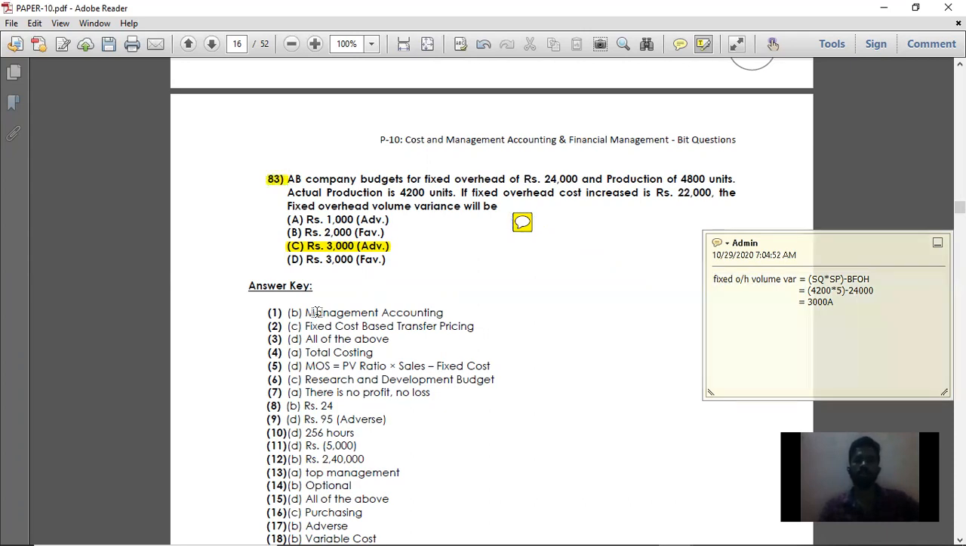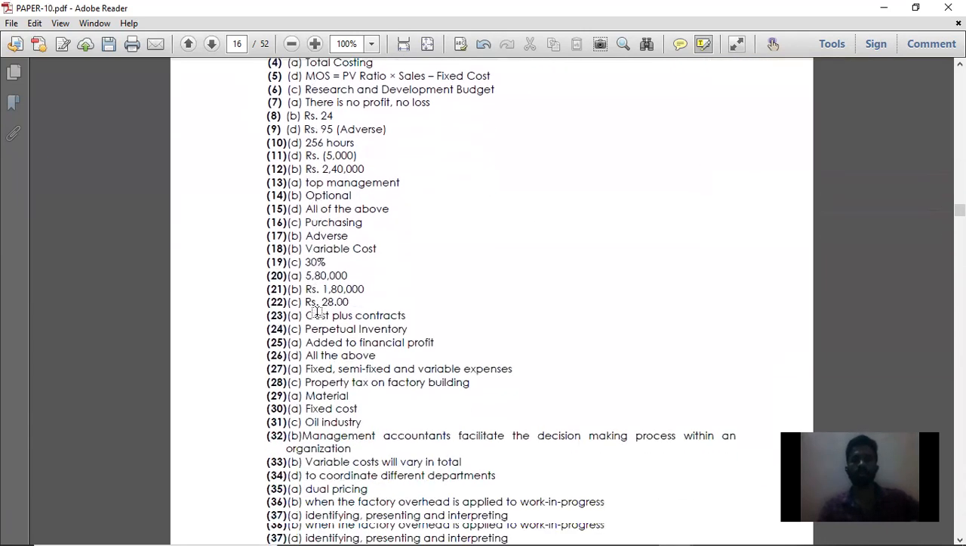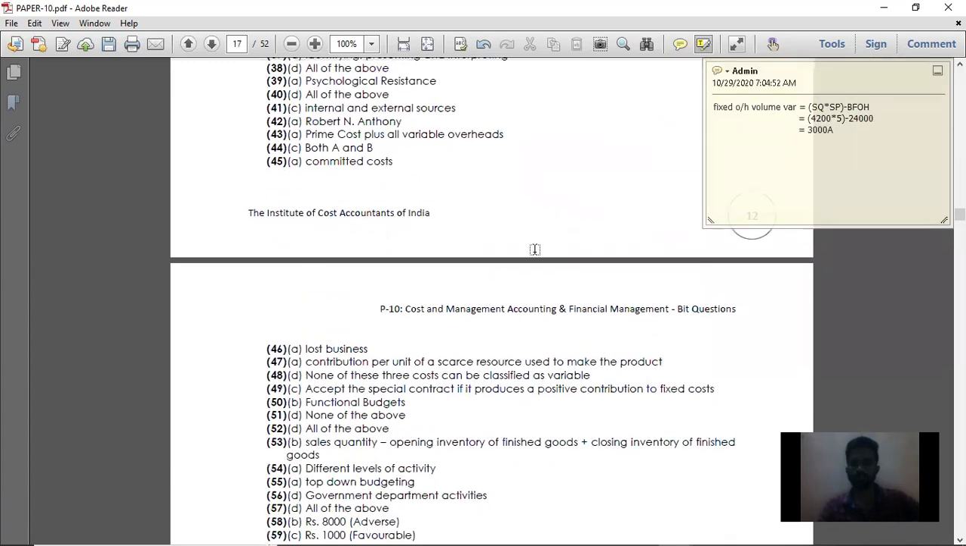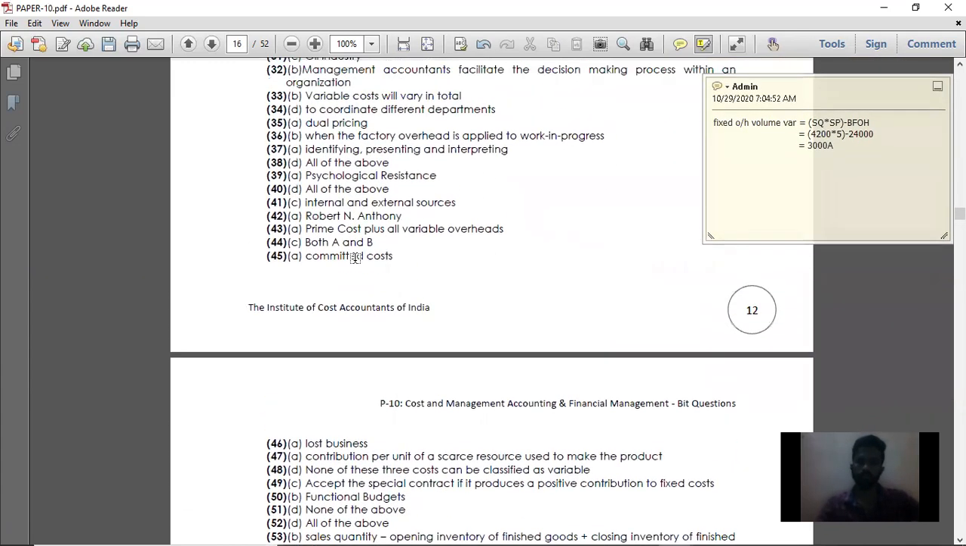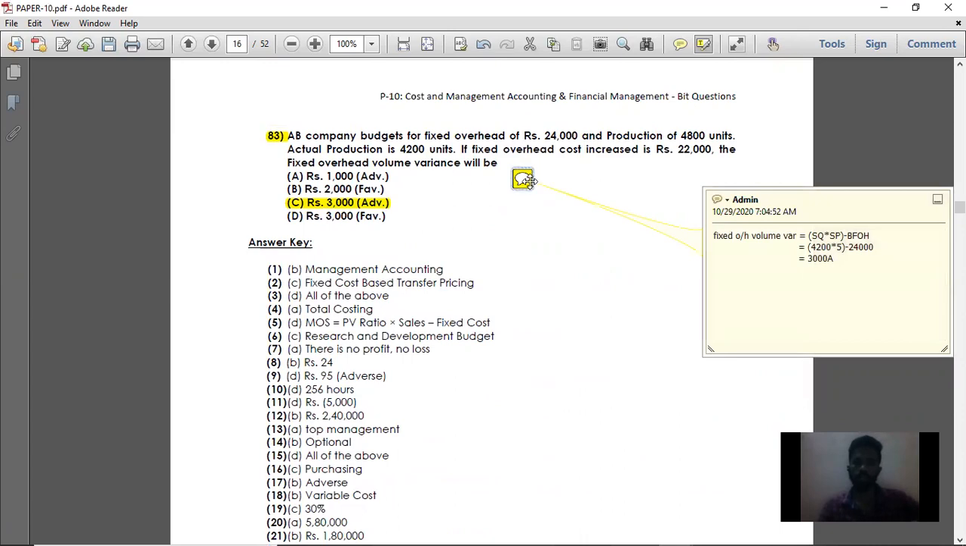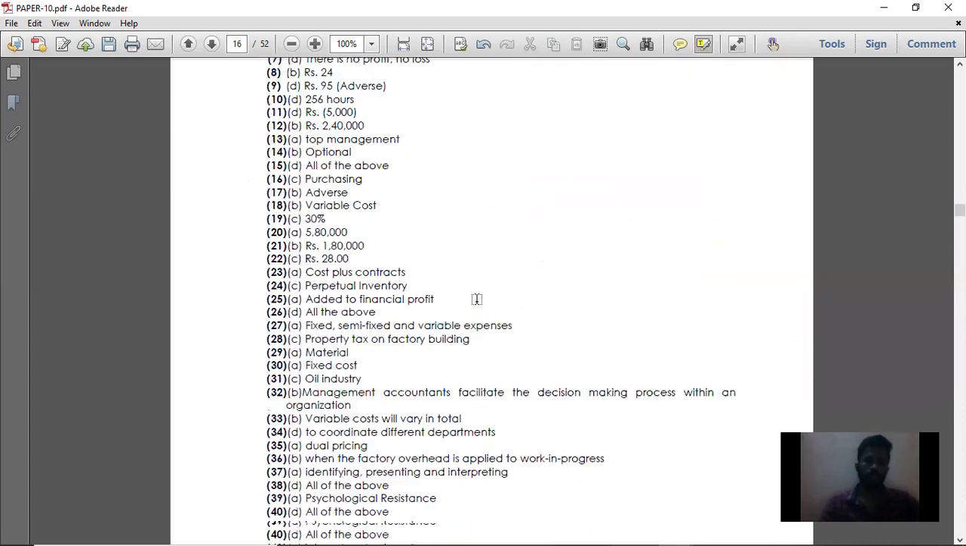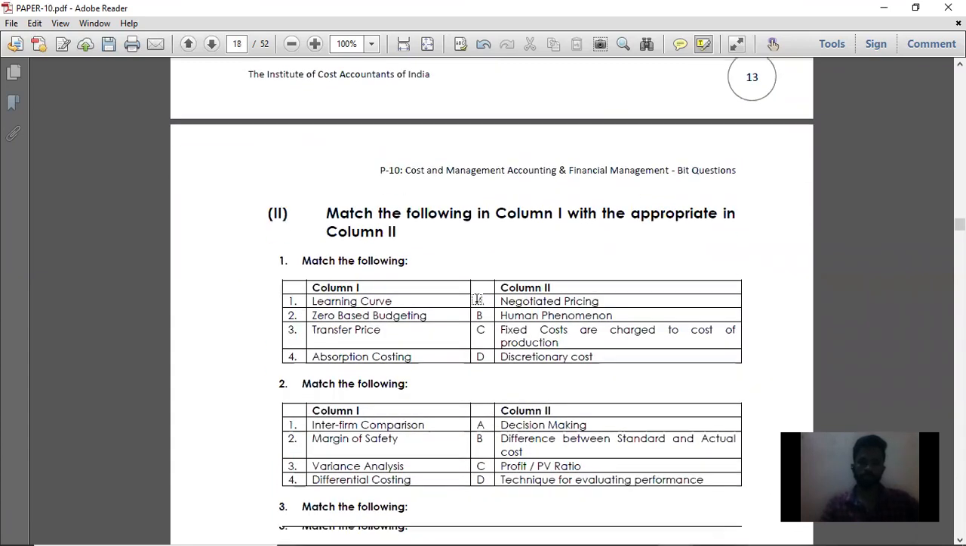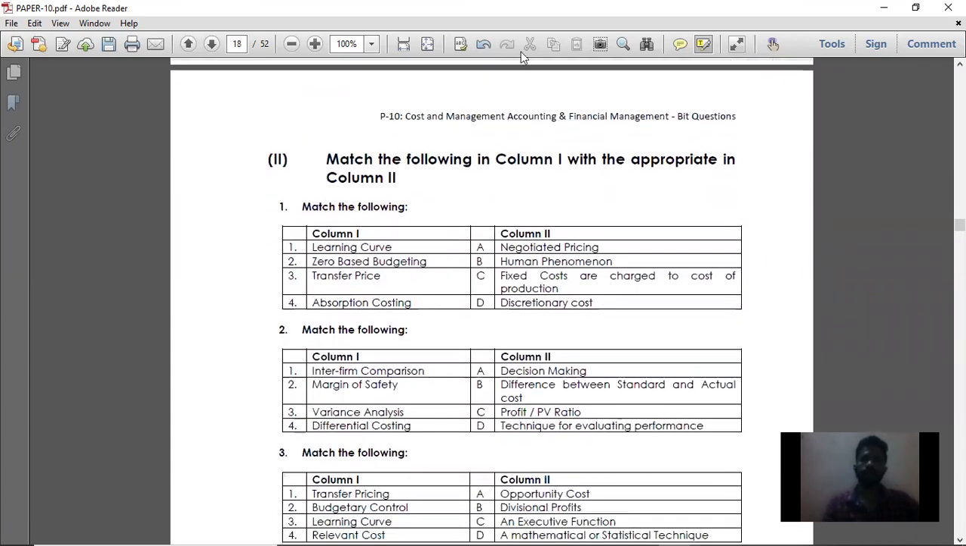That is all the choices. Choose the best answer of cost and management accounting. So we have completed all the choose the best answer. Now next, moving on to match the following. Just check the match the following. We'll understand what they have asked and choose the right match which is given in the answer. We'll go through it a little bit faster.